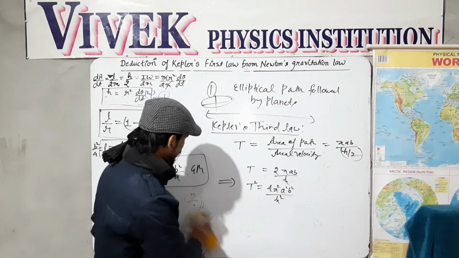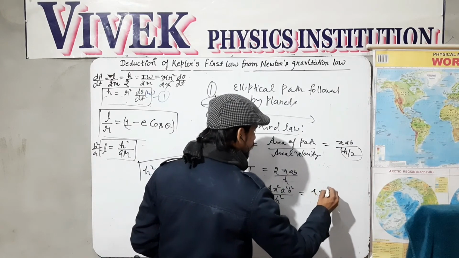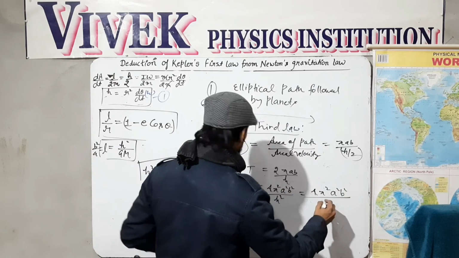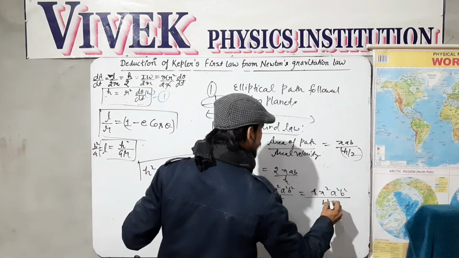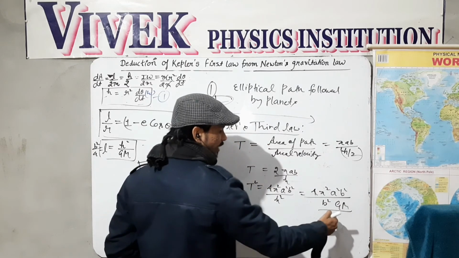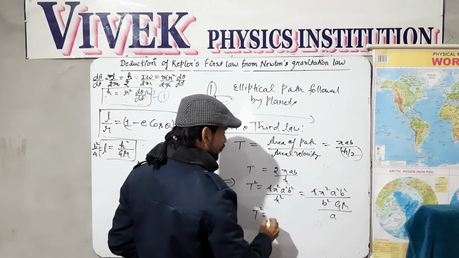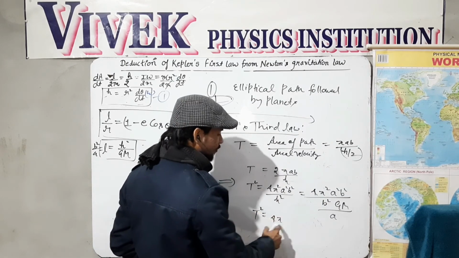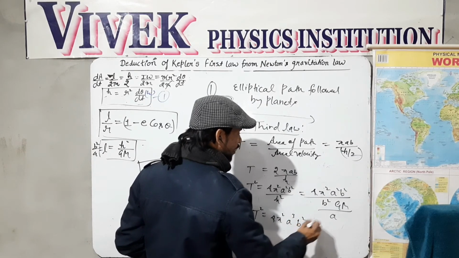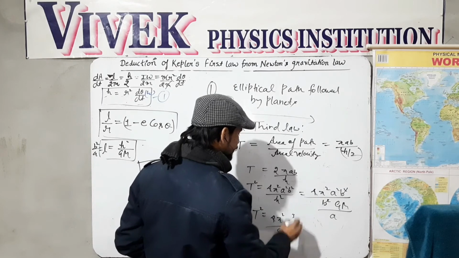Okay, so we can put h square here. This is 4 pi square a square divided by h square. h square is nothing but b square GM divided by a, and this a will raise the power of a square additionally as 1. So this complete power will be 4 pi square a cube, b square is cancelled by b square, and this is divided by GM.